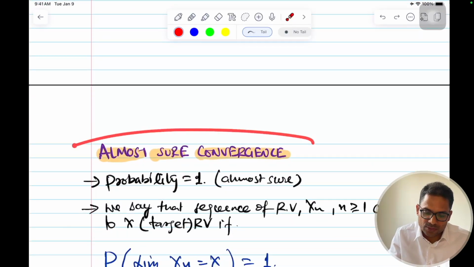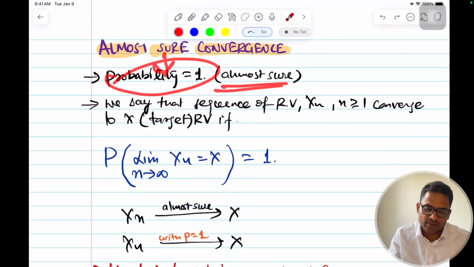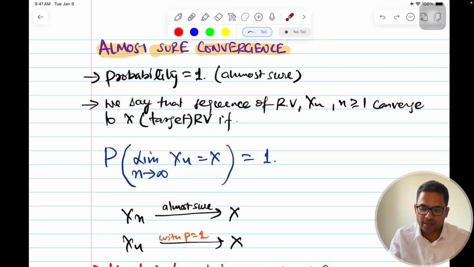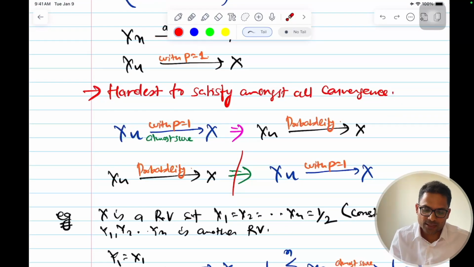Okay, and the next thing we saw was almost sure convergence. Almost sure means probability is equal to 1, and it is a stronger guarantee than convergence in probability. A sequence of random variables x1, x2, xn will converge to a target random variable x, and the probability of that will be 1 as n tends to infinity, and it is denoted by xn converges to x almost surely or with probability 1. This is the hardest to satisfy among the other convergences. There are other types of convergence also.